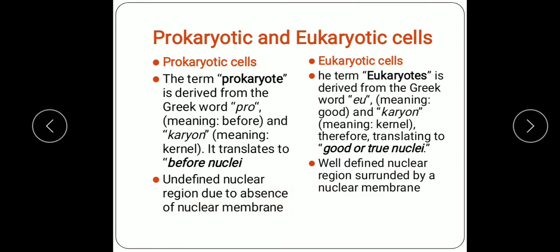So this is the basic difference between the prokaryotic and eukaryotic cells. As such, no nucleus and no nuclear membrane in prokaryotic cells, while in eukaryotic cells a well defined nucleus is present.